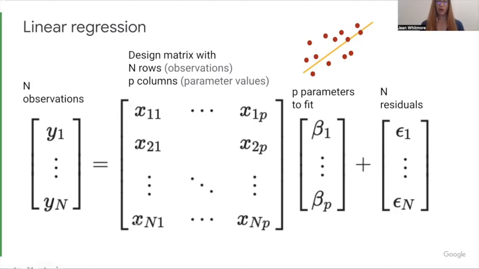There are n rows for the n examples, and for each one we've measured the parameter values, the p columns from x11 to x1p, and then for all n rows. So the data set is the y's and the x's. We then try to fit the data with just p parameters, which is the same as the number of columns here. We're trying to determine the best b's to fit the data and to minimize these residuals in some way.